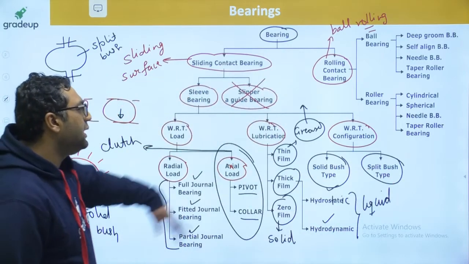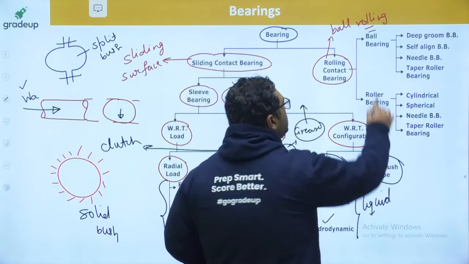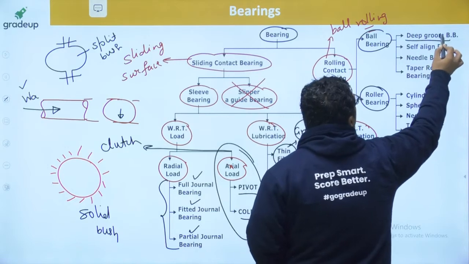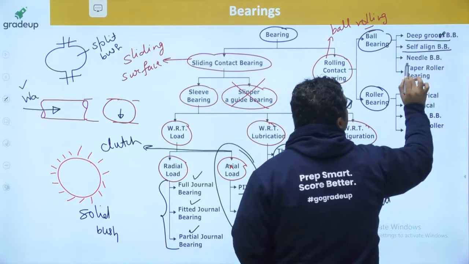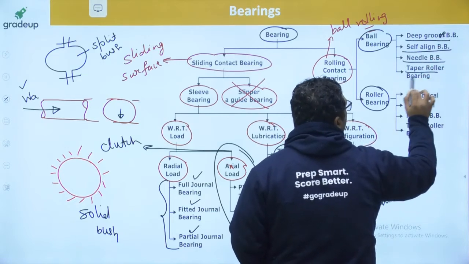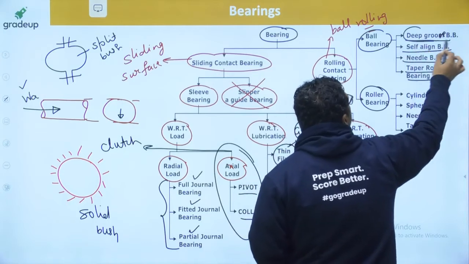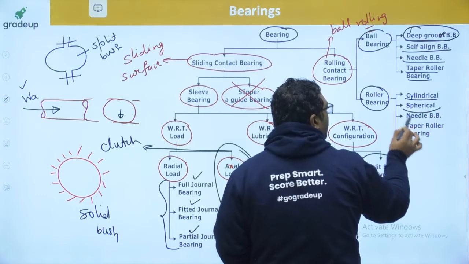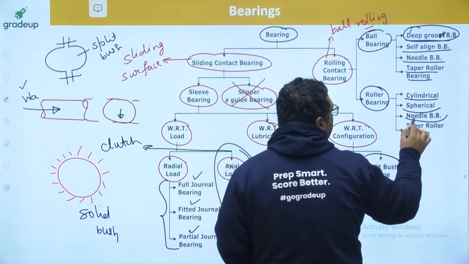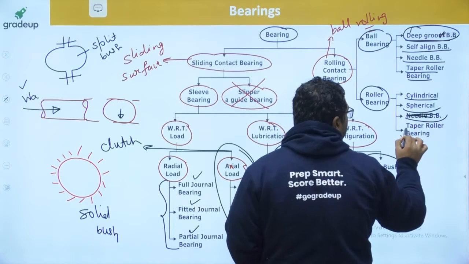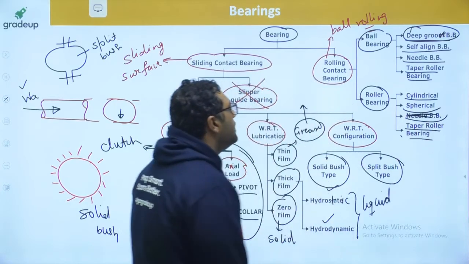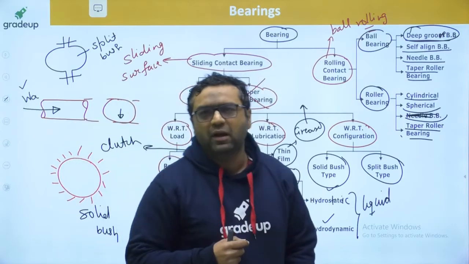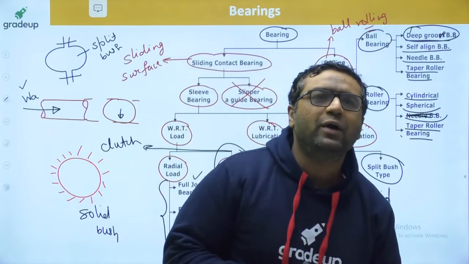Then we will be talking about rolling contact bearing. One is ball bearing, other is roller bearing. So one is deep groove ball bearing, other is self-aligned bearing, then the needle bearing and taper roller bearing. Out of this, in our syllabus, we need to deal only with this. Then cylindrical roller bearing, spherical roller bearing, and taper roller bearing only; needle bearing is not coming in this. So these are the things we are going to discuss. Basically the thrust bearing will be coming in front of that. Hope you guys are getting it.